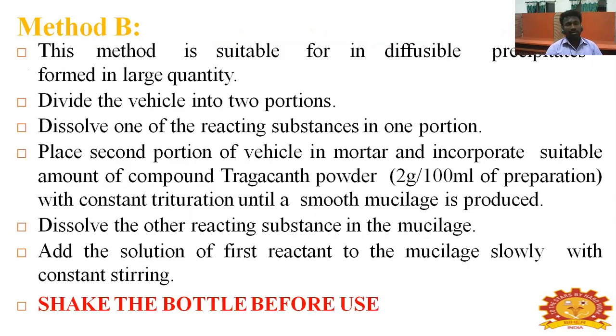Method B is suitable for indivisible precipitation, where a large quantity is formed. Divide into two portions and dissolve one reacting substance in one portion. To the second portion, add a suitable amount of compound drug powder, 2 gram per 100 ml of precipitation, with constant titration until a smooth mucilage is formed. Dissolve the other reacting substance, and add the reactant solution to the mucilage slowly with constant stirring. Shake the bottle before use.